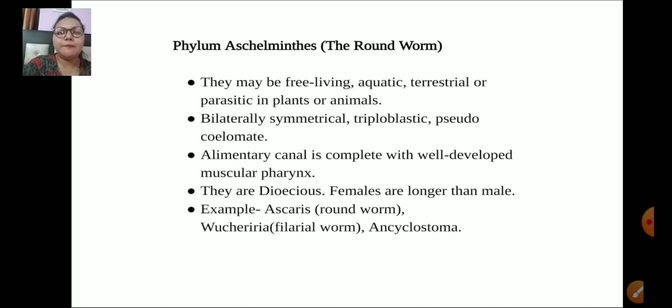The alimentary canal is complete with a muscular pharynx. They are dioecious. That means unisexual. Male and female are different, and the females are larger than males. Examples are Ascaris, Wuchereria, and Ancylostoma.